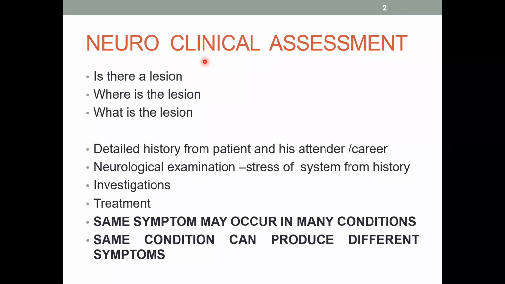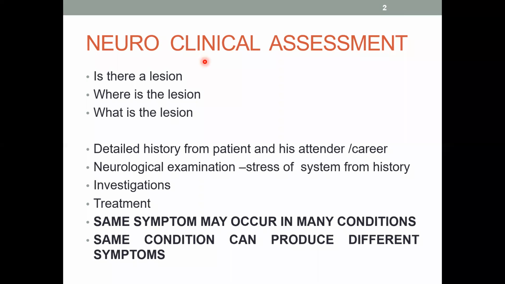Where the lesion is will also vary depending on the constellation of symptoms and signs, and not just on one symptom. And depending on how the symptom has come and progressed, you will have to decide what the lesion is. If it's acute onset, then it may be a stroke. A sudden onset of hemiparesis with aphasia can be a stroke. It can also occur in a patient with a tumor who has had bleeding into the tumor. Then that patient will have a history of headache which has been going on earlier.